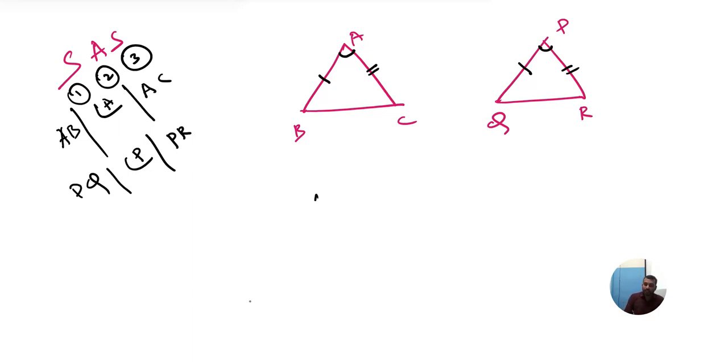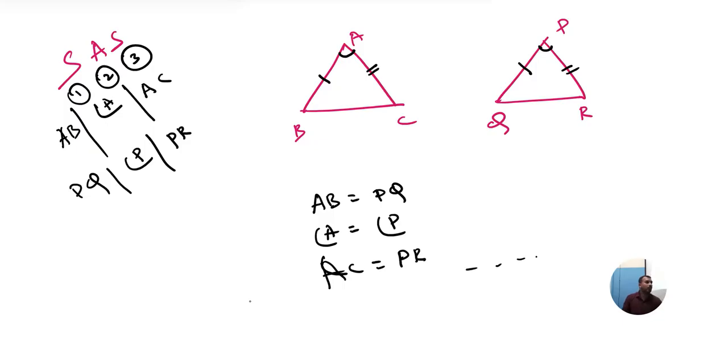It means that side AB is equal to side PQ. Angle A is equal to angle P. Side AC is equal to side PR. Now, according to this property, according to SAS, we can say that triangle ABC is congruent to triangle PQR. This is the symbol of congruence.